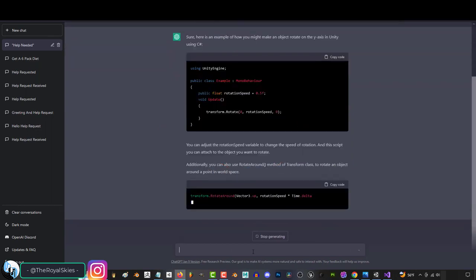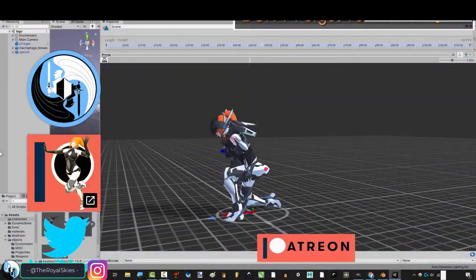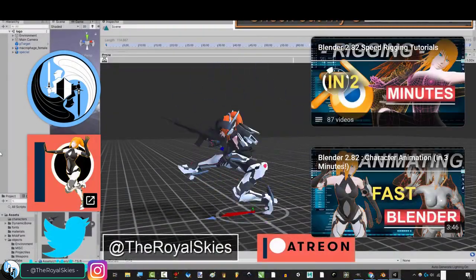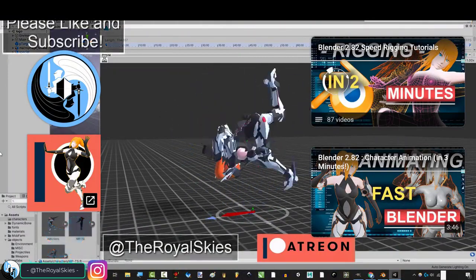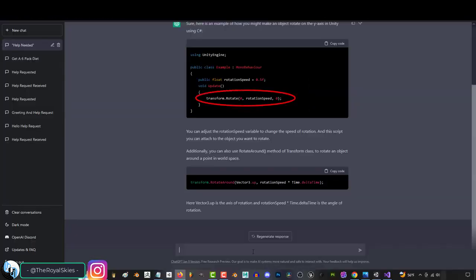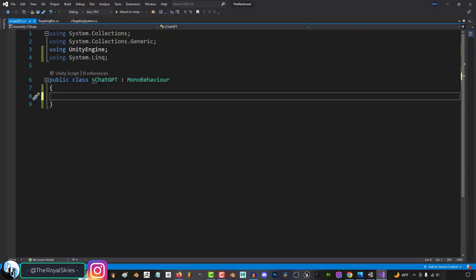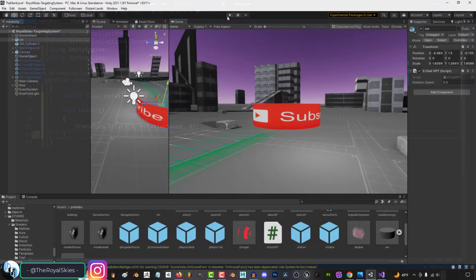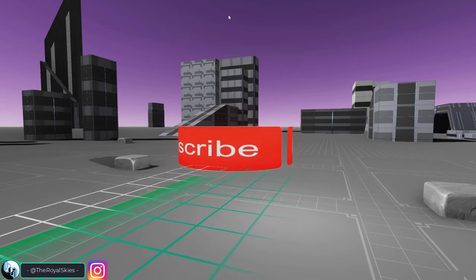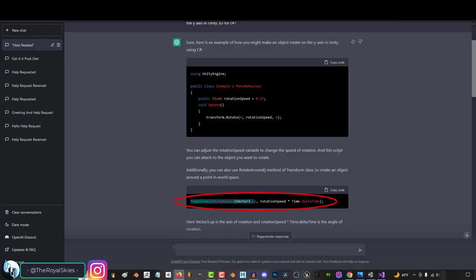And I recognize this code. I spin things all the time in all my games. Spinning is my favorite, and I use this code a lot. This is in fact real code to control rotation in Unity. If I copy and paste this line straight into the game, you will see it does exactly what I asked it to do. And it even tells us that we should probably be using Time.deltaTime.